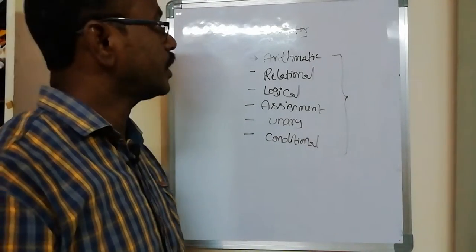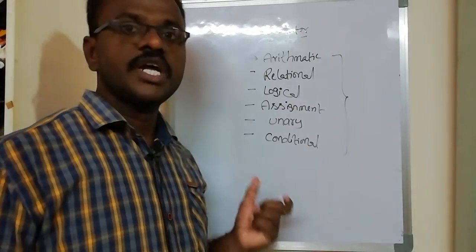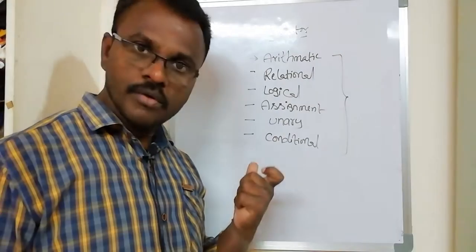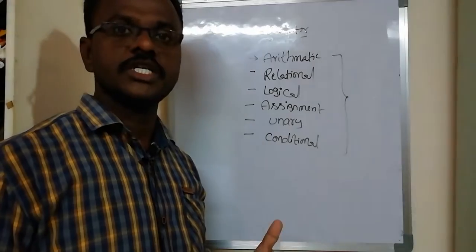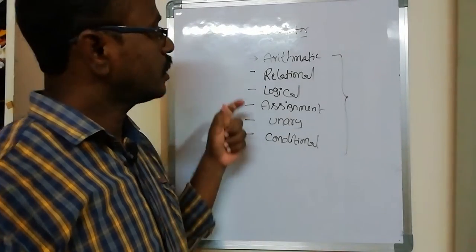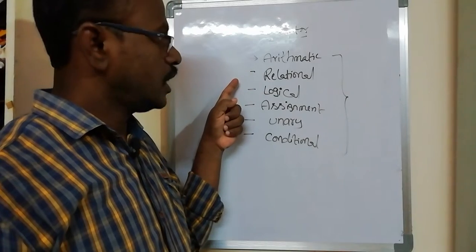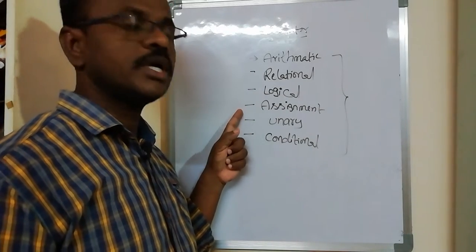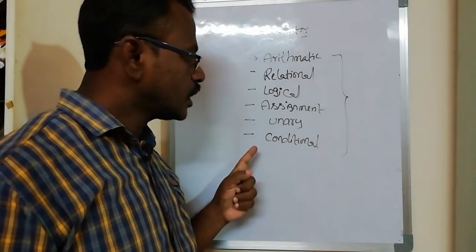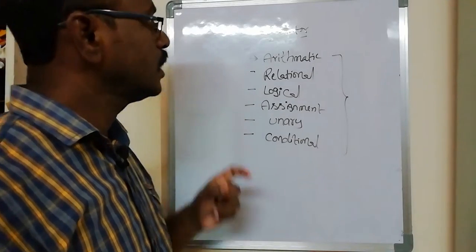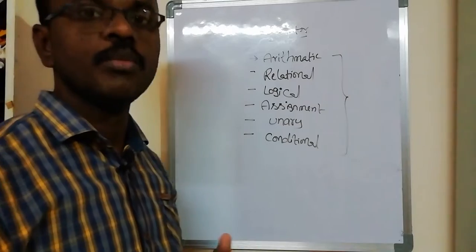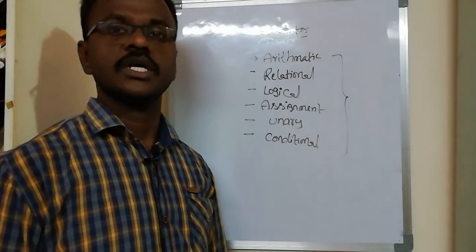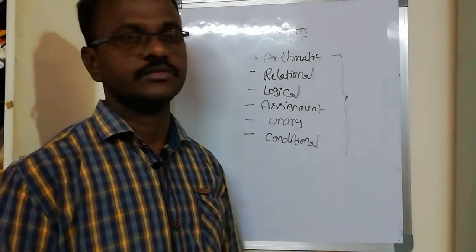The types of operators: operators are divided into different types based on the nature of the operation, like arithmetic operator, relational operator, logical operator, assignment operator, unary operator, conditional operator. In this session I have discussed some operators. In the continuation, the next session, the remaining operators are discussed one by one clearly.